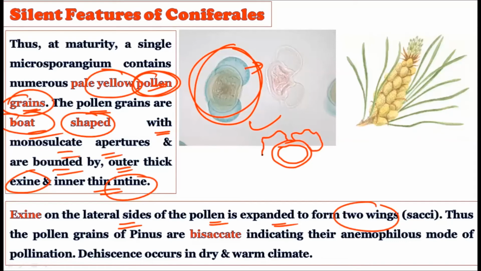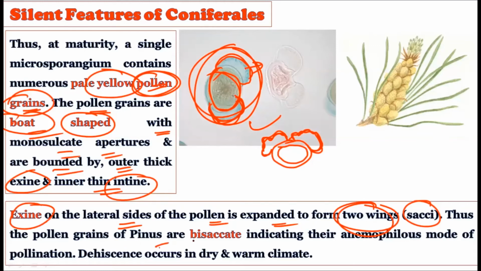As we already discussed, this is a peculiar characteristic feature of Pinus, that they show winged pollen grains. The two wings, or sacci, are created in the pollen grain due to the modification of the outer layer, which is called exine. The exine gets expanded and creates the two wings. Here is one, here is the other, and here is the main pollen grain, which possesses the exine and one wing, and this is the other wing. So two wings are formed from the exine.